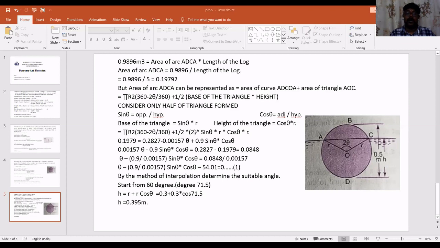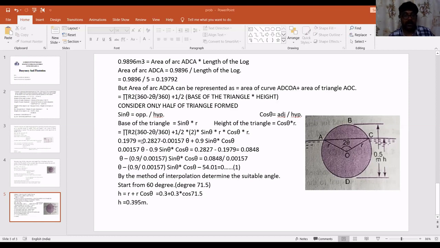At the same time, we know the area of arc ADCA is equal to 0.19792 meters square. This is the total area of the arc that I'm going to substitute in this equation. I know the radius also. What is the radius? The total diameter is given as 0.5 meter.